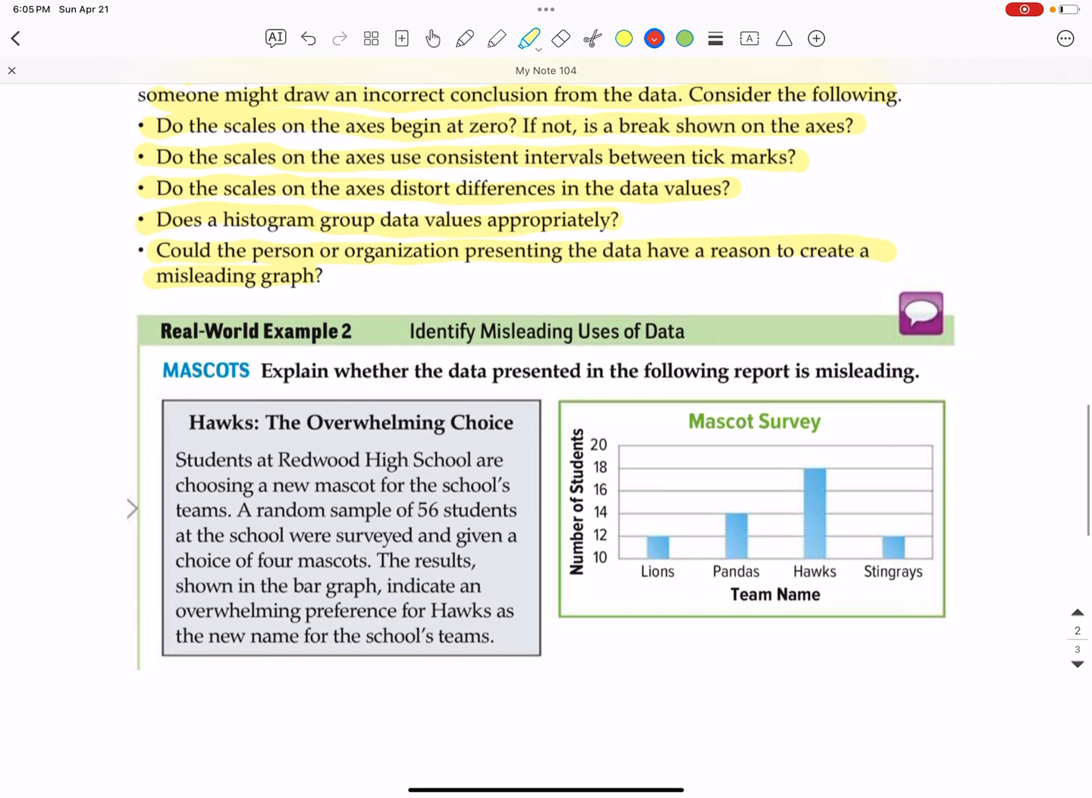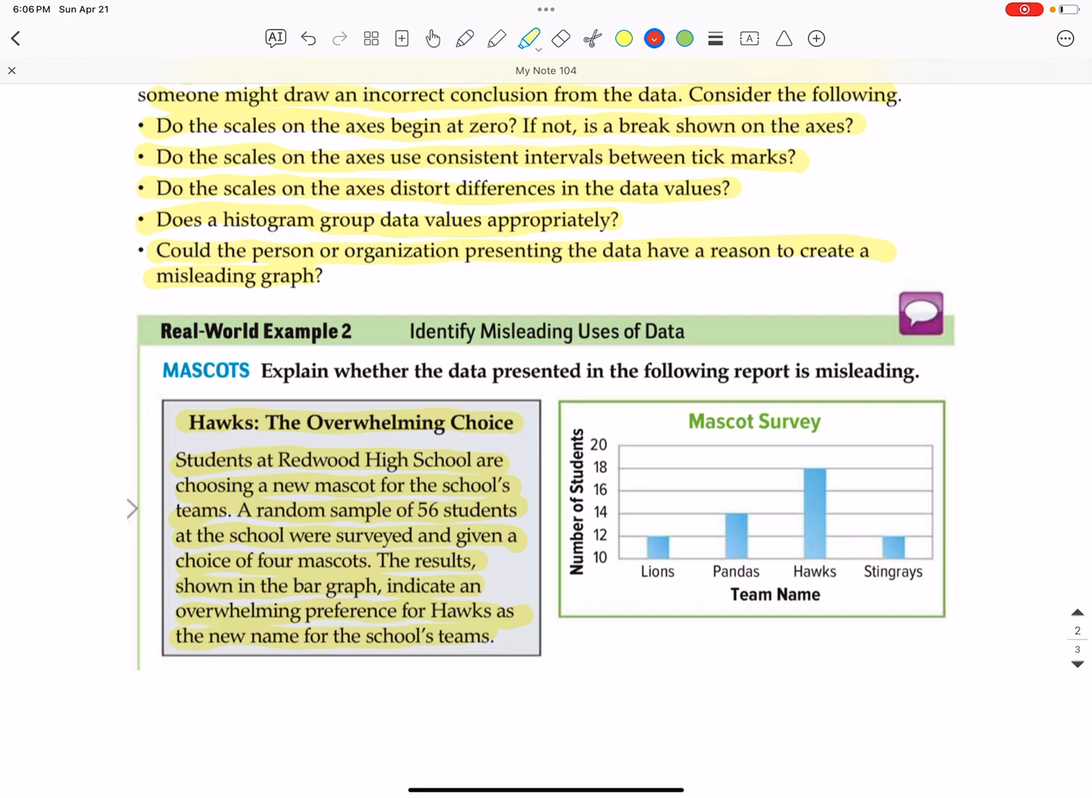So, example 2 is explain whether the data presented in the following report is misleading. Hawks, the overwhelming choice. Students at Redwood High School are choosing a new mascot for the school's teams. A random sample of 56 students at the school were surveyed and given a choice of 4 mascots. The results shown in the bar graph indicate an overwhelming preference for Hawks and the new name for the school's teams. So you can see over there, it looks like we have a very large bar for Hawks, relatively small bars for Lions, Pandas, and Stingrays.